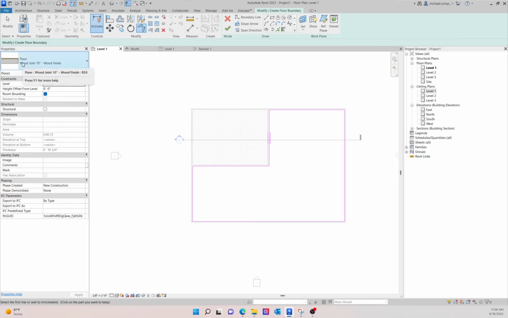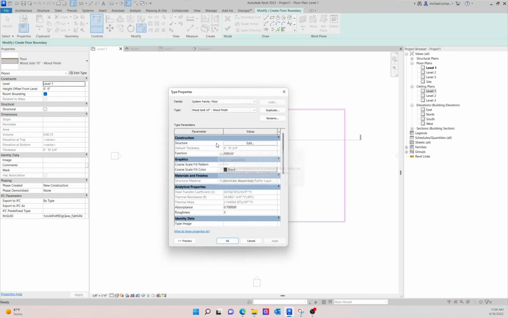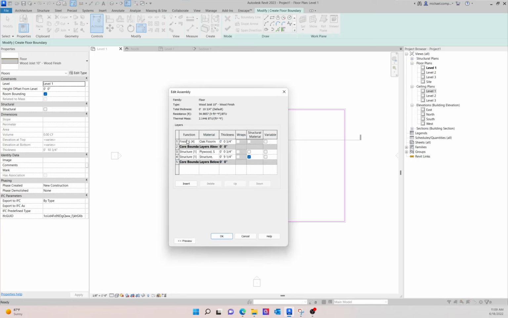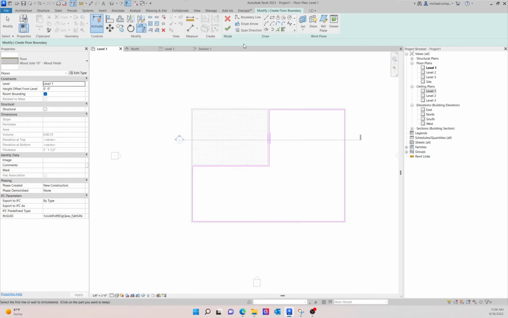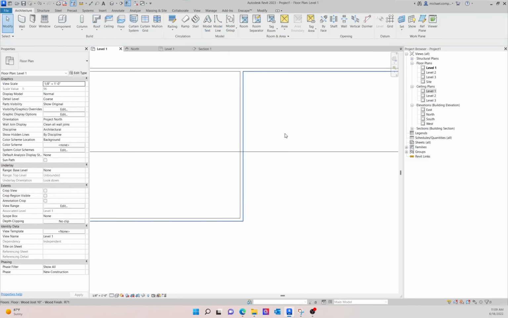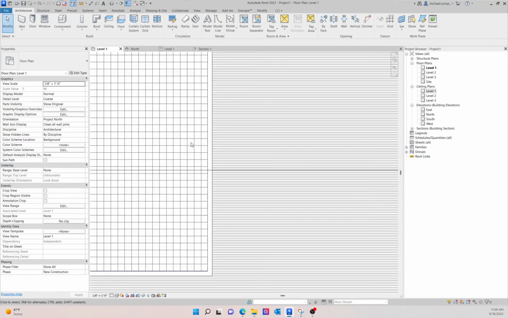And so in this one, I'm going to choose the wood joist, but I'm not entirely sold on the structure of the thing. So I'm going to edit the type before I finish it. Hit edit, and it says oak flooring 3/4 of an inch, plywood sheathing, and the structure at 9 1/4. I'm going to change that 9 1/4 to 1 foot, and then hit OK. Hit apply, hit OK, and then when you're done editing the properties, hit the green check mark, because I won't see my floor until I hit the green check mark. So I'm going to finish the edit mode. And now I have a wood floor finish next to a VCT finish.